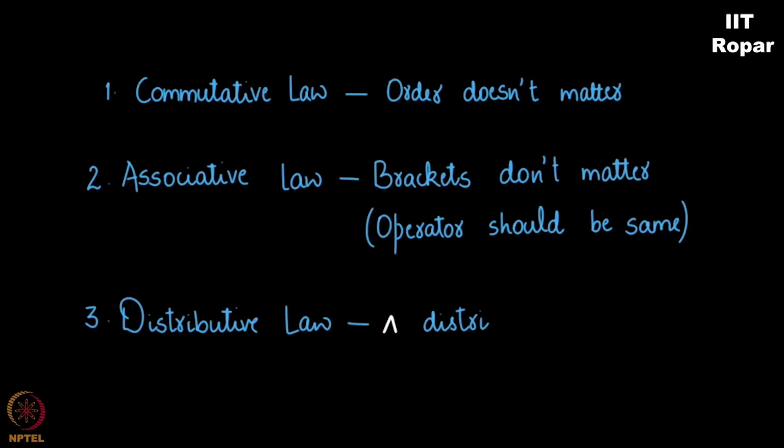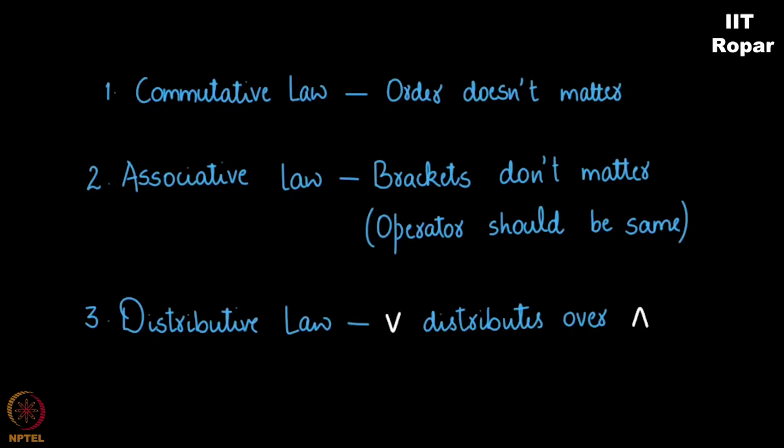A word of caution. You must observe that if you replace AND with OR in the commutative law, it still holds good. Same is true with the other two laws as well. So, note that whatever we are going to say for one operator, it holds good for the other operator also, and you must validate and verify it.